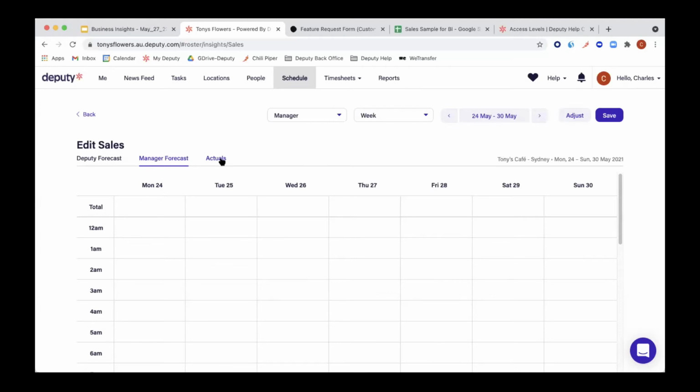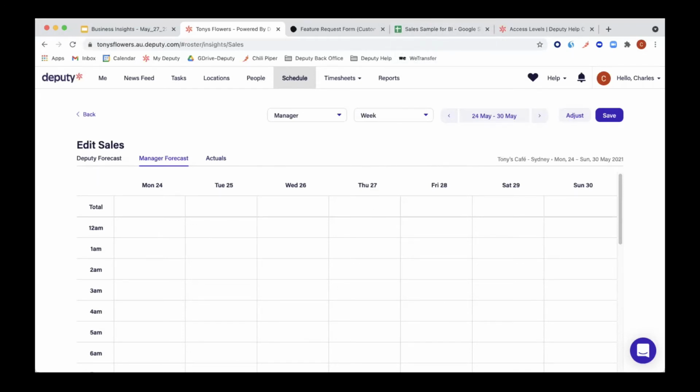I think, did we show how to import it from CSV, Charles? We did, right? Cool. So in here as well, it might be worth mentioning again. This actually works like a CSV file, which means if you have your sales data in a CSV file, or if your point of sale software exports into a CSV file, you can just copy and paste, which is really, really helpful.